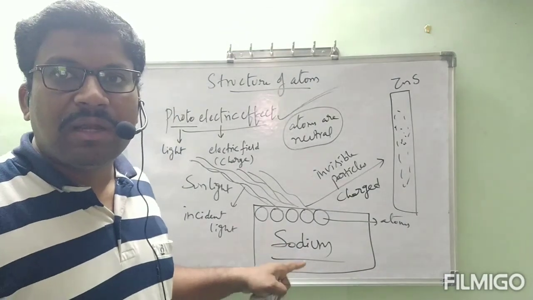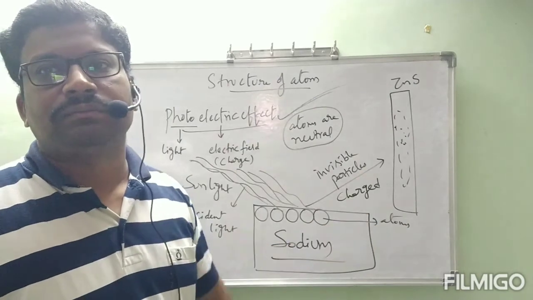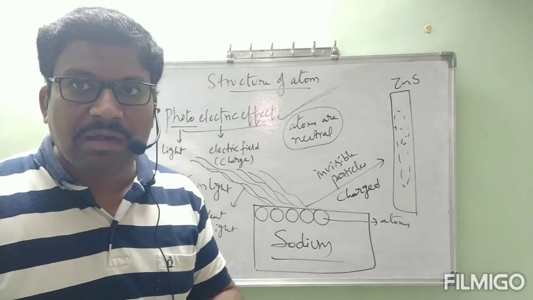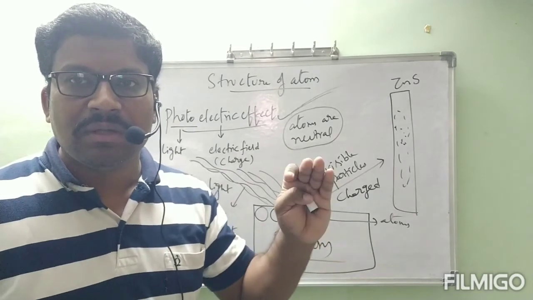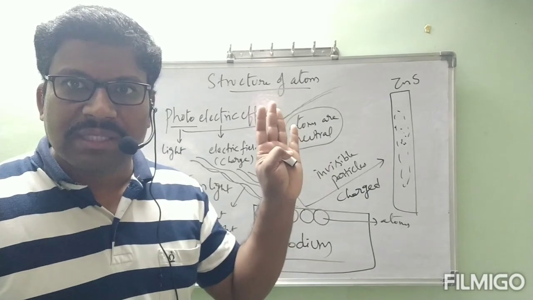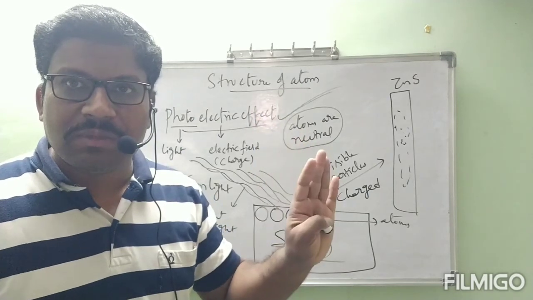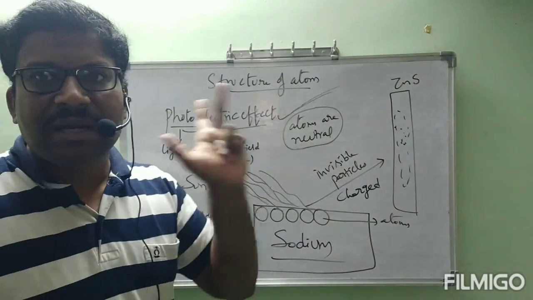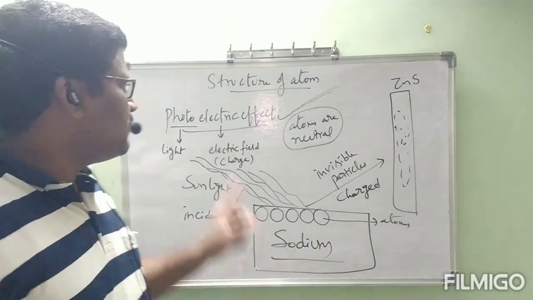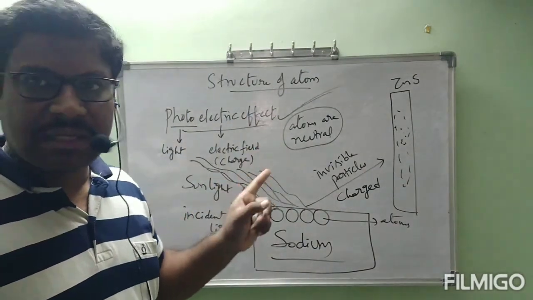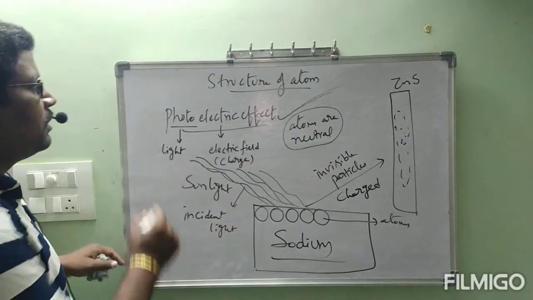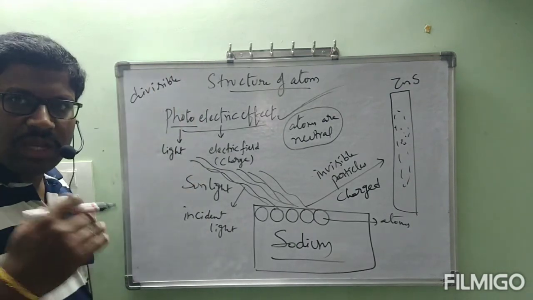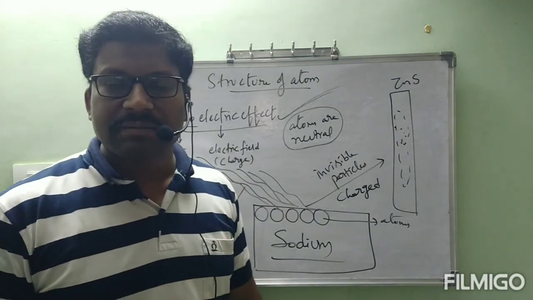What is the meaning of that? Definitely sodium atoms are divisible. If sodium atoms are divisible, automatically the remaining elements' atoms are also divisible. Then the old point that was given by John Dalton, that atoms are indivisible, was wrong. Now by using this experimental technique, definitely people will believe. By using this photoelectric effect experiment, we can say that atoms are divisible.